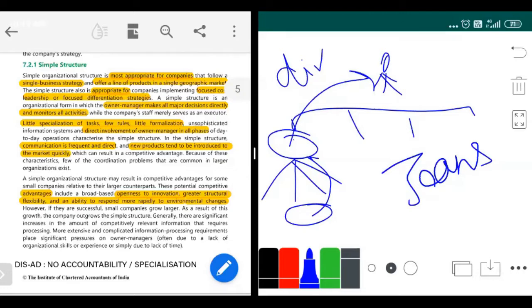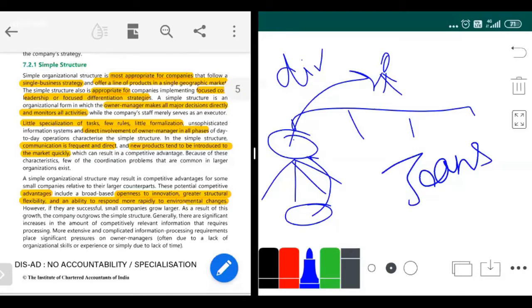Don't you think this is a very major drawback? Because there is a very big delay in decision making. The employees of functions have to report to the functional head, then the functional head has to report to the divisional head, and the divisional head has to report to me. So this was a major drawback. I felt I had lost a major share of the market where I could have earned a lot of revenue.